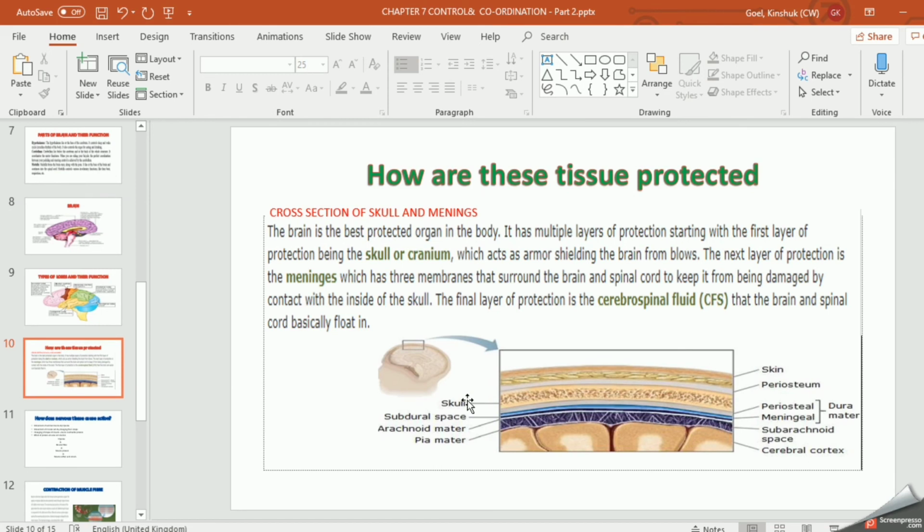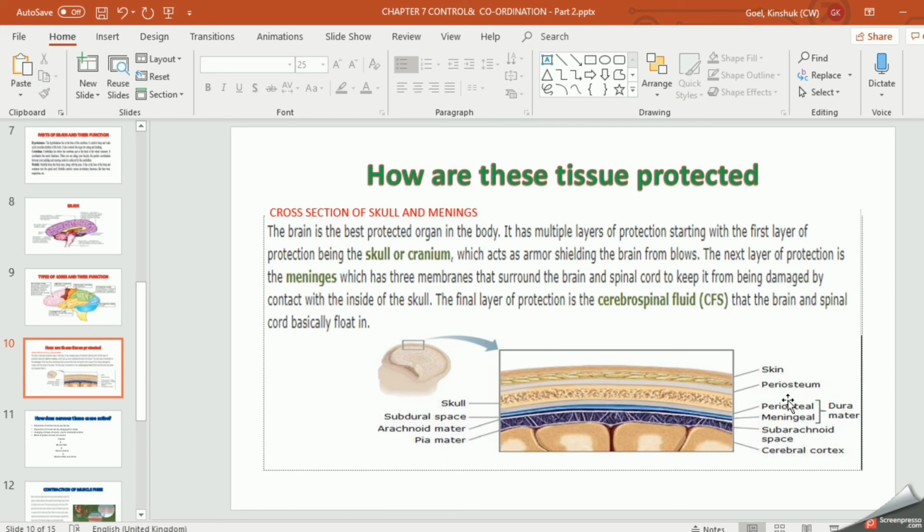My next topic is how these tissues are protected. Now it is very important. Your brain is so delicate. It is very important. It is the captain of your body, so it has to be protected. As I told you, the outer layer of the brain consists of three layers, right? It consists of three layers, 1, 2, and 3.